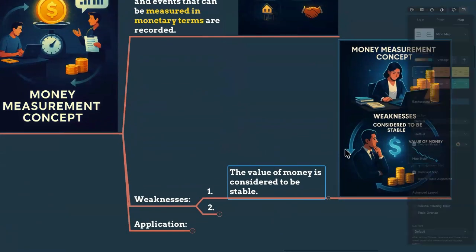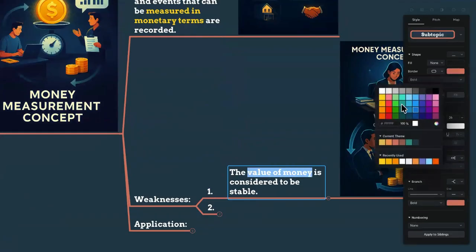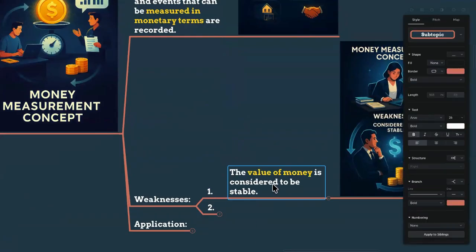We are considering that the value of money is not going to change, but in practice, it will. Let's say you bought some inventory for 50,000. You can measure that in terms of money. The purchase is 50,000 worth of goods, and you record it at 50,000. But in the market, if there is so much supply and the demand has not increased, the price is going to reduce automatically.